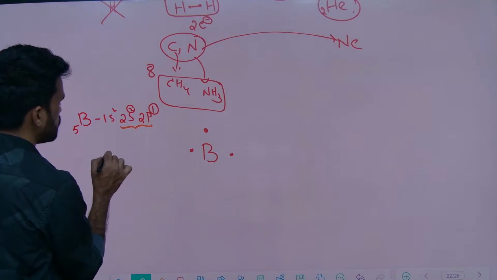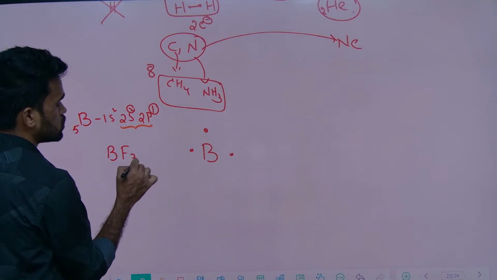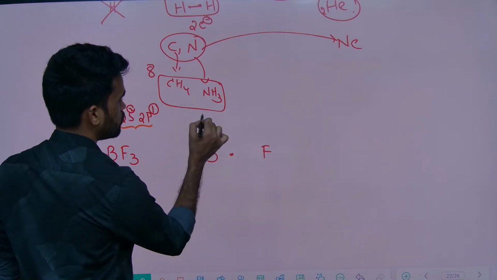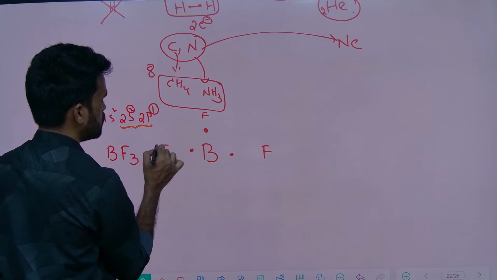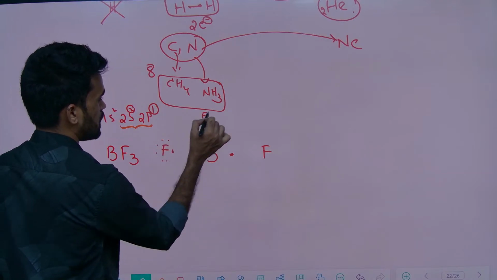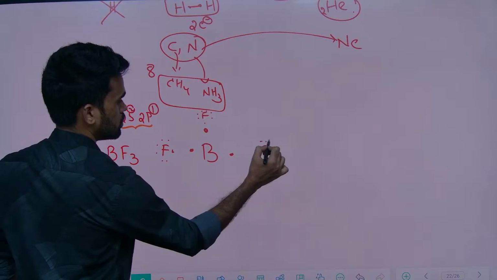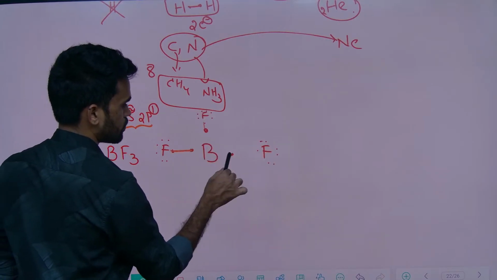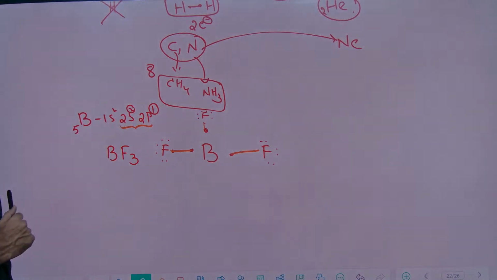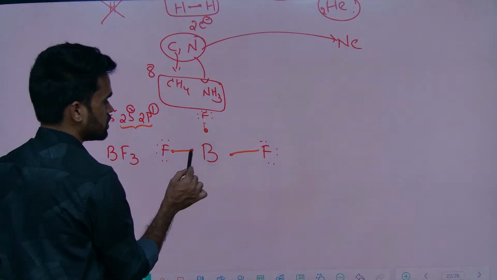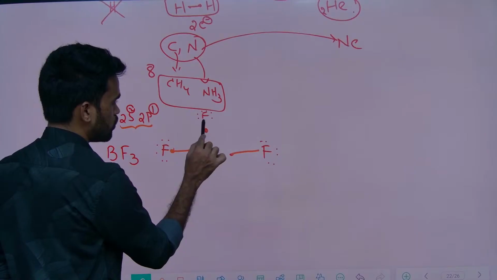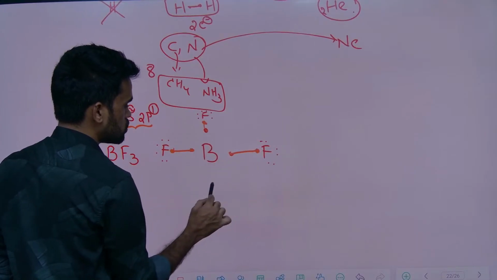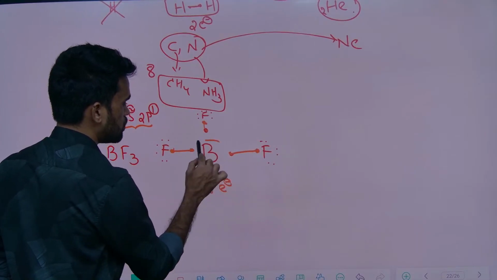Next I am talking about the BF3 molecule, right? So 1 fluorine here, 1 fluorine here, 1 fluorine here. Each fluorine has 7 valence electrons. Like this, you can make a bond like this. Now count the number of electrons on the boron. 1, 2, 3, 4, 5, 6. So 6 electrons are there with the boron.